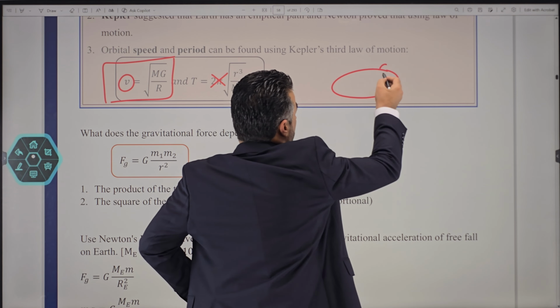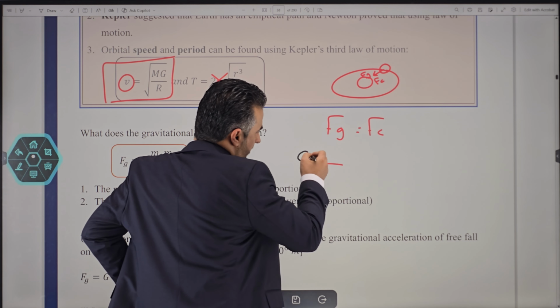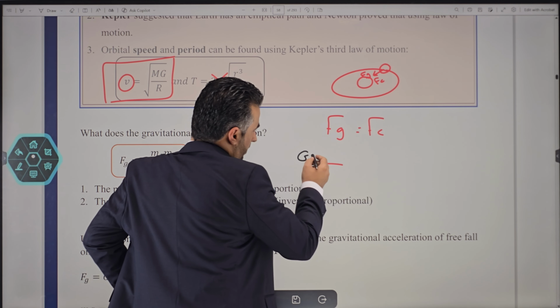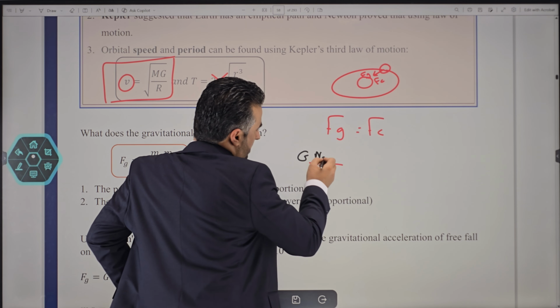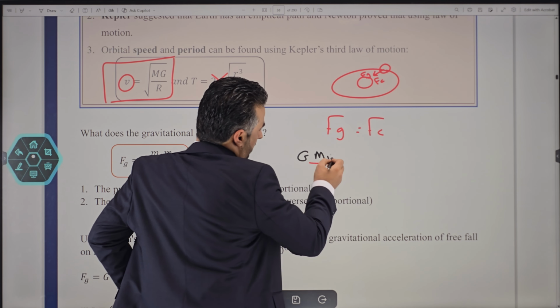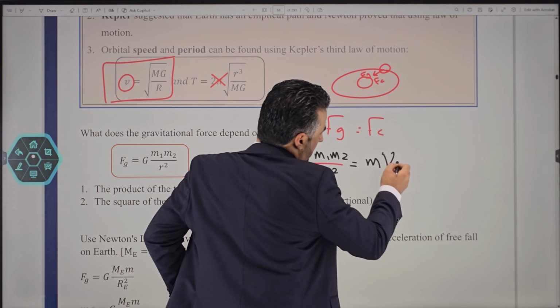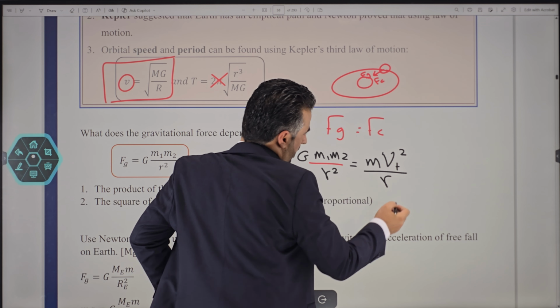Fg, we just said it, that it is equal to what? Fg here is equal to the constant of universal gravitation, G, times m1 times m2, divided by r squared. On the other side here, we have Fc, which is basically the centripetal force. What is the centripetal force equal to? It is equal to mass times tangential speed squared divided by the radius.